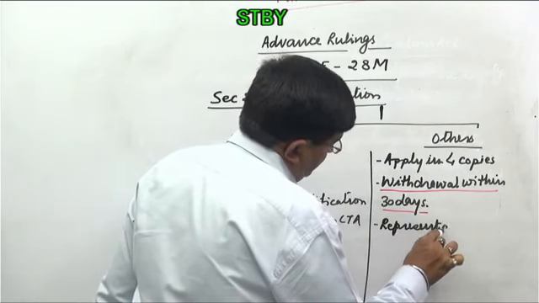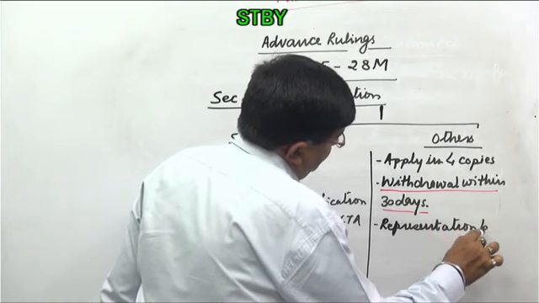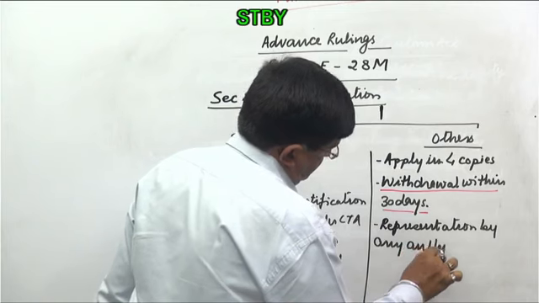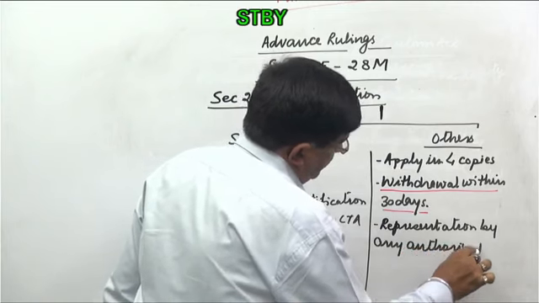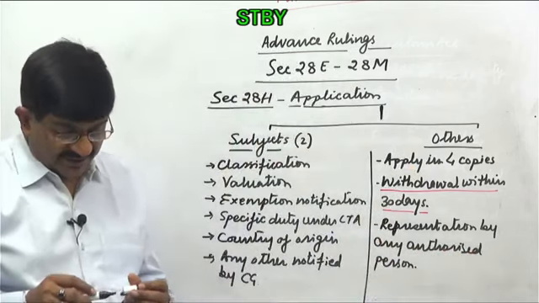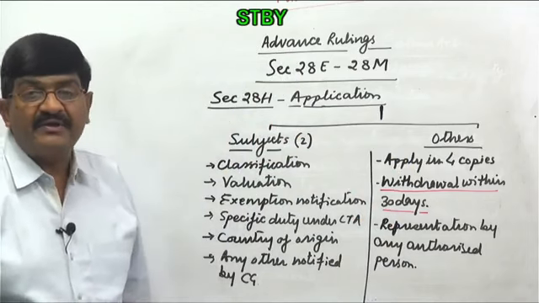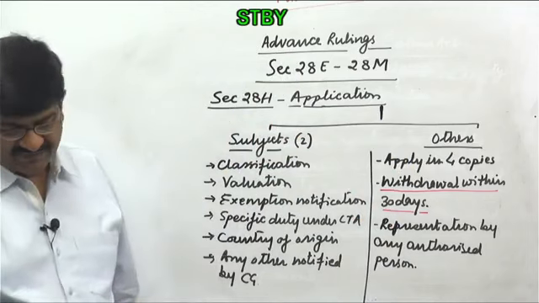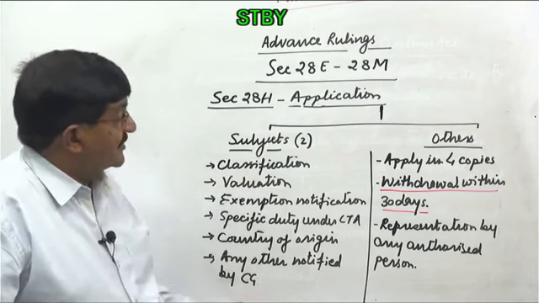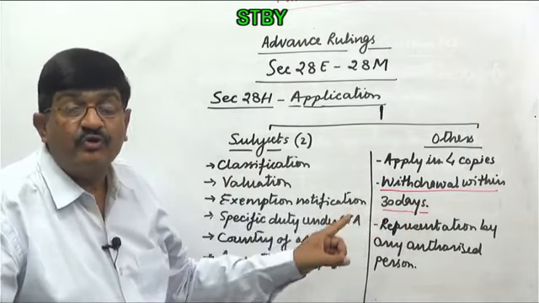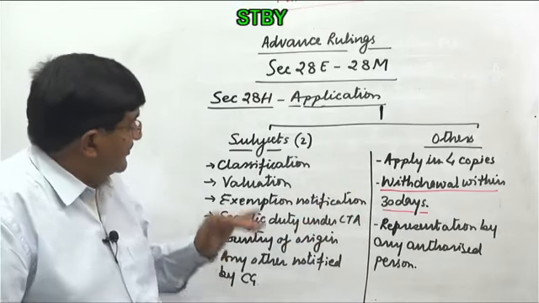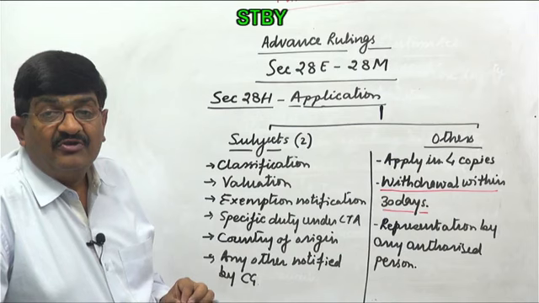Representation by any authorized person. So who is authorized under the Customs Act, he can represent the applicant. Okay, so this is about the application under section 28H. These are the subject matters, these are other things. Application in 4 copies, want to withdraw within 30 days, and representation of the applicant by any person who is so authorized. And these are the subject matters on which application can be made.